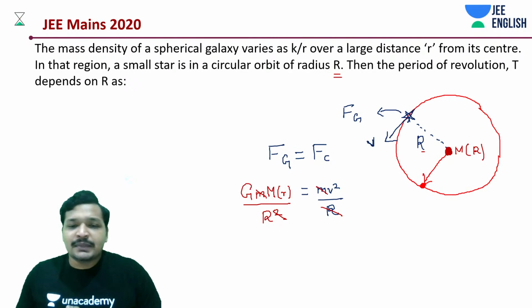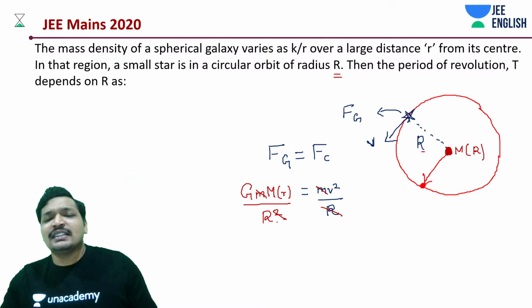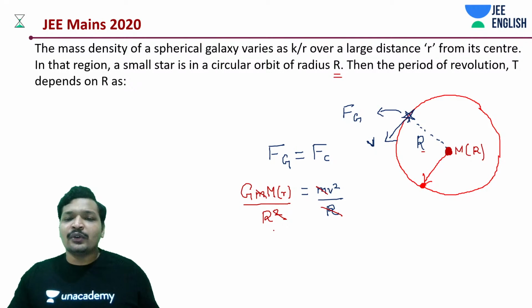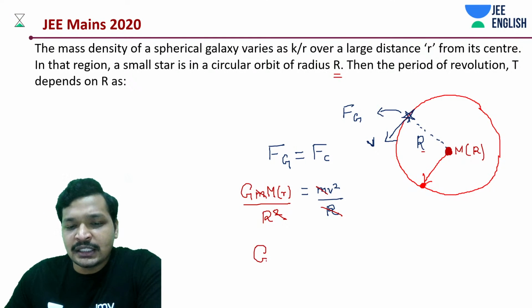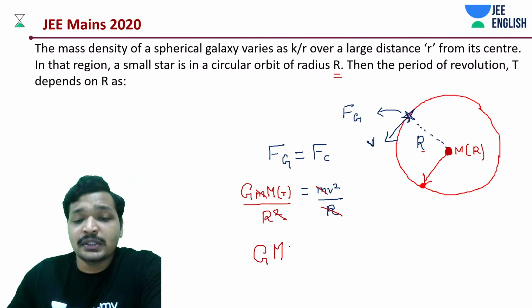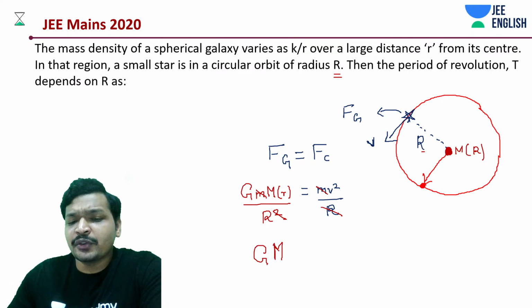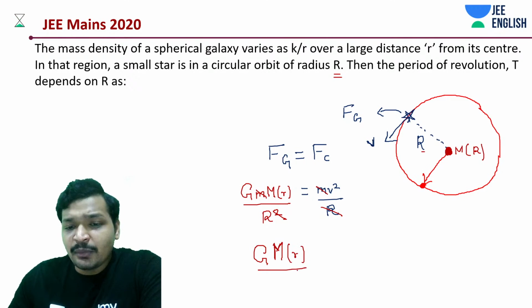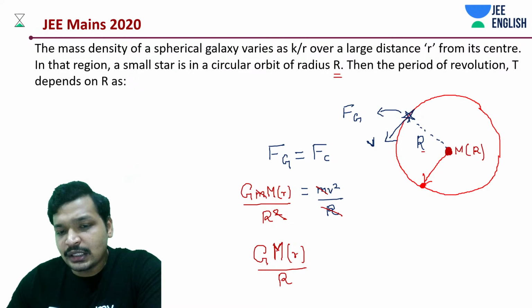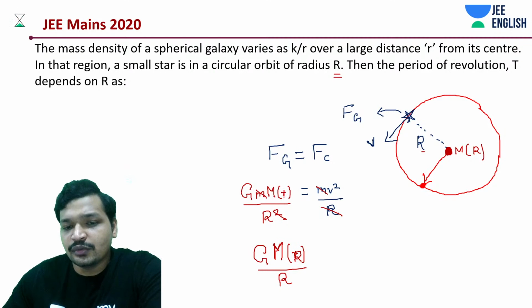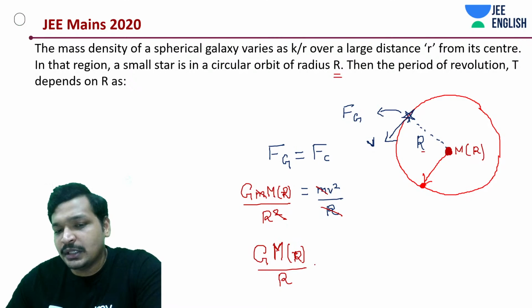So now the next thing comes. What is the next thing? The most important thing that you need to now deduce is, forget all of this, just keep this equation aside. Whenever you get such an equation, this kind of problem is not the only one, but you can see several JEE Mains PYQs that are probably just based on this principle. This is at an R. You can just change this to R. This is like V, and if I'm going to say this is V, this is going to become.